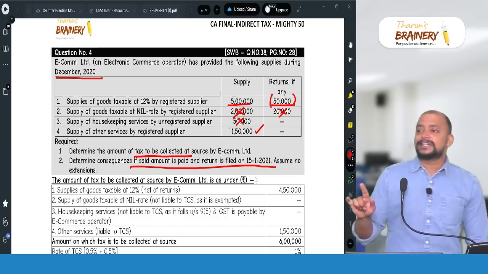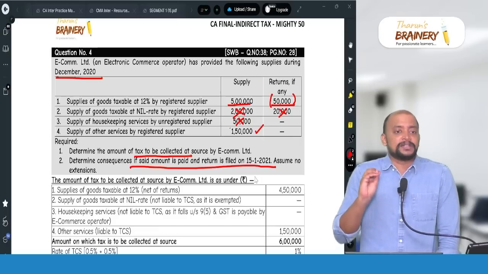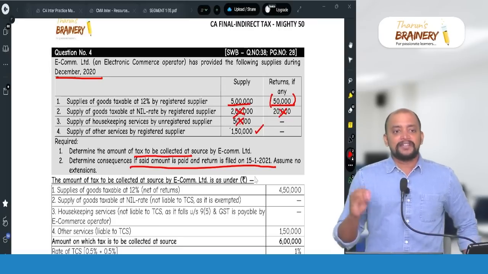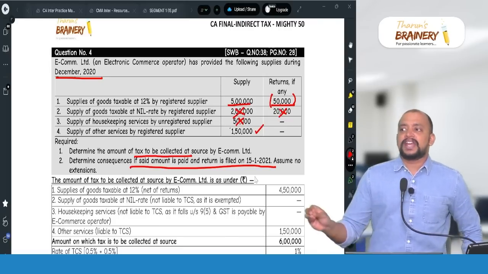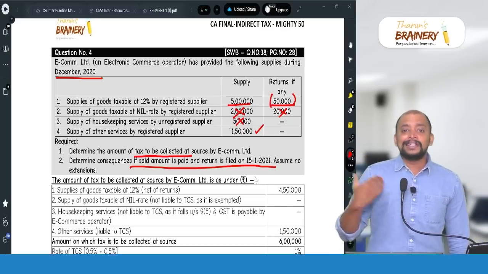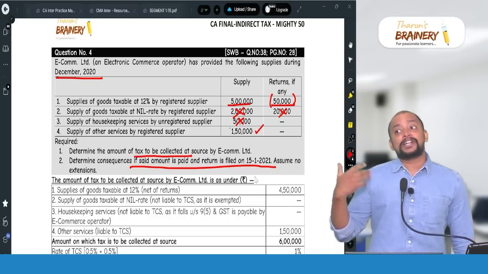For TCS return GSTR 8, it is 100 rupees per day, subject to maximum 5000 under each act. Therefore, the late fee payable under CGST Act is 500, SGST Act is 500, and the total late fee will be 1000 rupees. Then, interest under section 50 is payable for delay in payment of TCS.